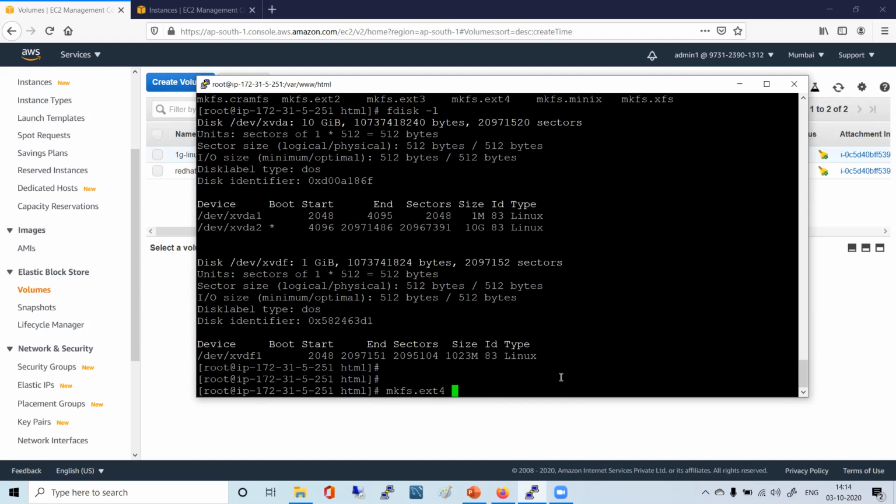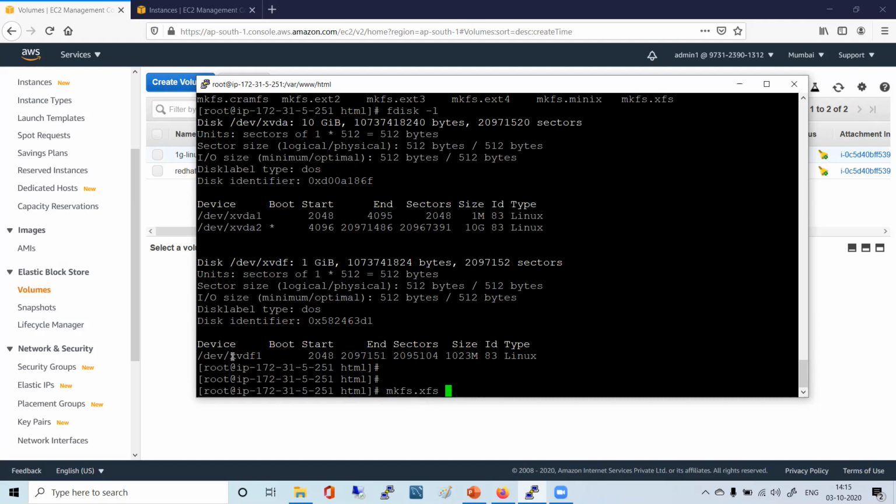ext4 we will do. Very small, right? So ext4 should be okay. Or you want XFS? We can create XFS. See, you have the XFS file system option also. You know the XFS file system? That is the default after RHEL 7 came. If it crashes, it will recover very quickly, so it has very good features. You can use the XFS file system.